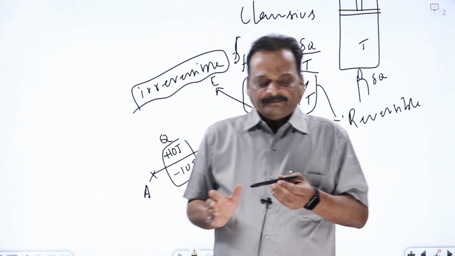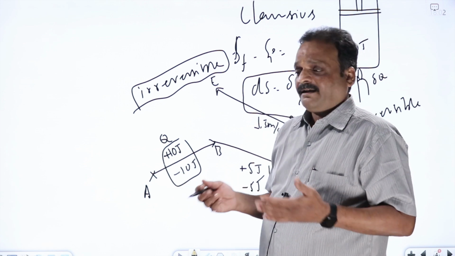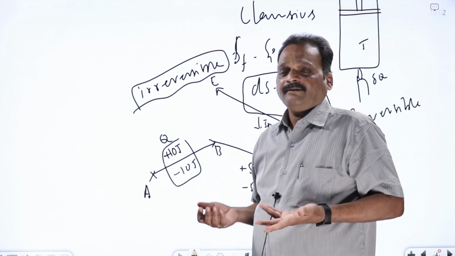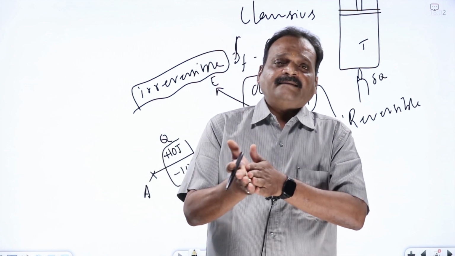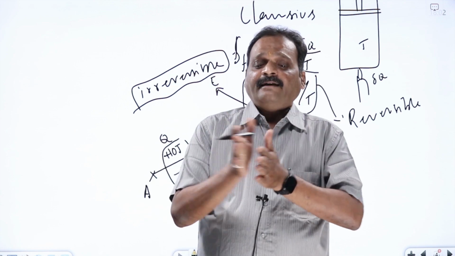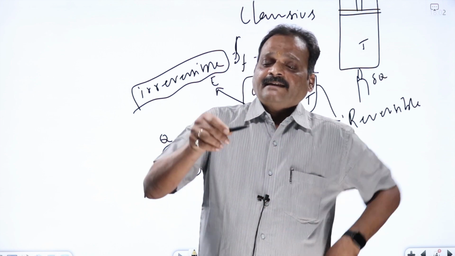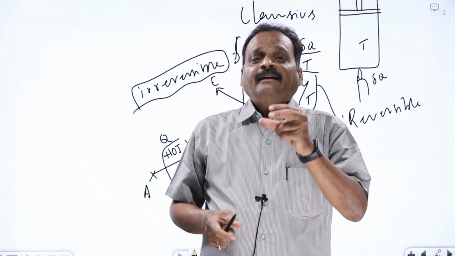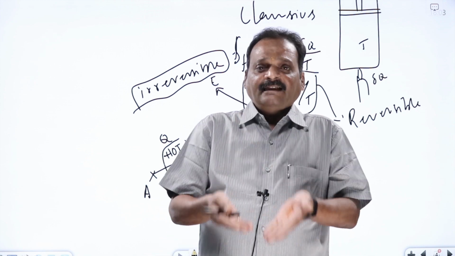Now, a natural process can never be reversible. All natural processes are always irreversible. Friction, for example, is a dissipative force. When I rub my hands, I get heat energy. When I warm my hand, will it go back? No, not possible. Once I drop this pen, or you drop one egg, it falls and breaks. Is it possible to get back the egg? No, it is an irreversible process.